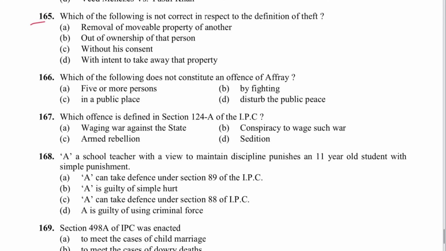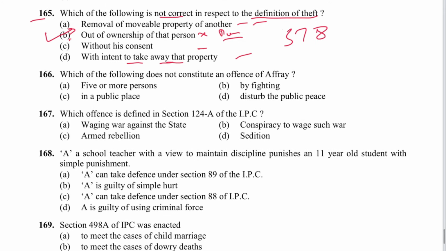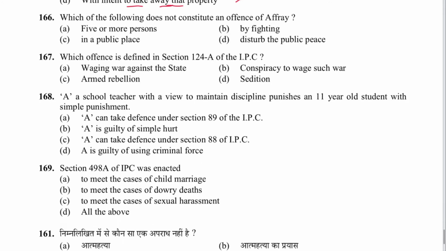Next 165. Which of the following is not correct in respect of definition of theft? Removal of movable property of another, yes. Out of ownership, ownership is not necessary. Out of possession is necessary. So B is the answer. Without consent with the intent to take away, yes. All these are essentials. The section is 378 IPC.